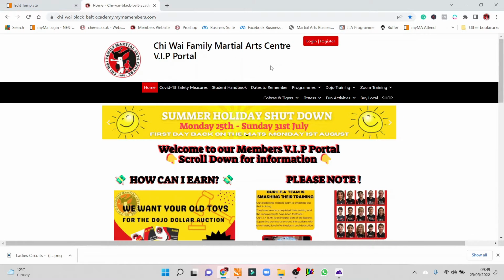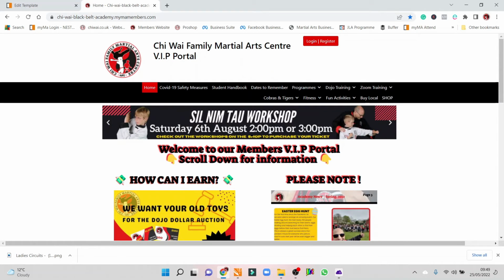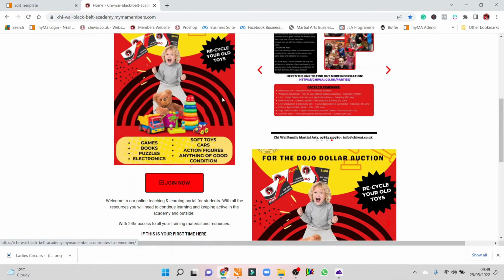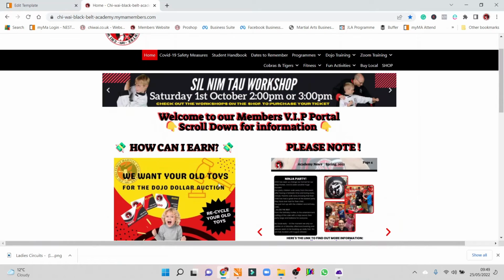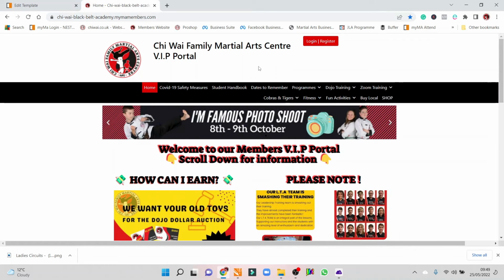This is our portal, so you will have had a link to get to this, and this is how to look around. When you first click on the portal, you'll see a login and register here. You can also scroll down, you've got your join button here. Click on the join button, fill in the details for us to approve, and then you're in. Don't worry if you select the wrong membership for the portal, because we can always change that for you here.